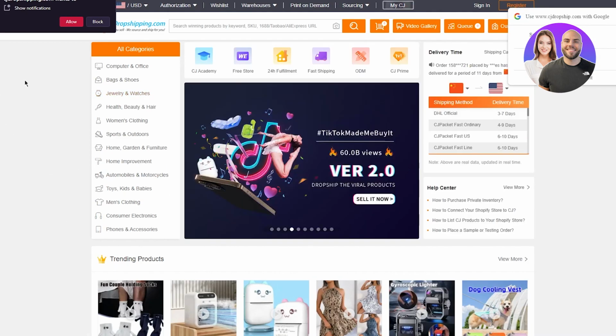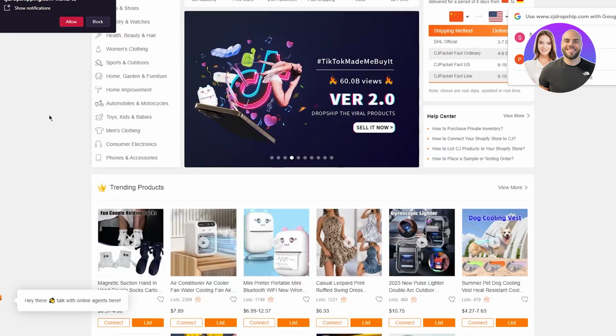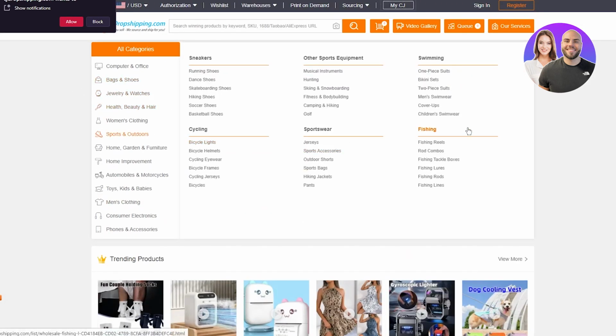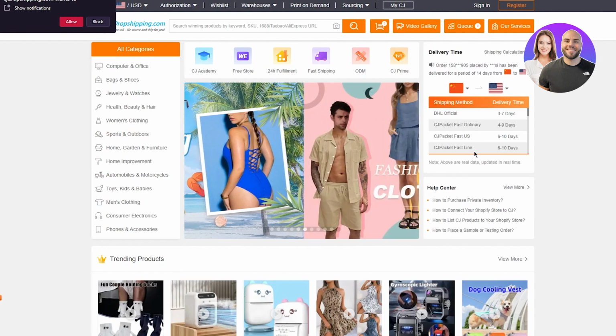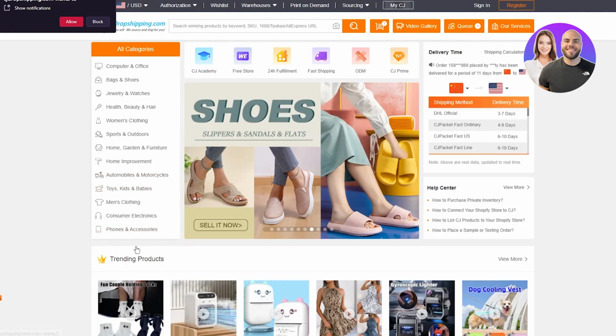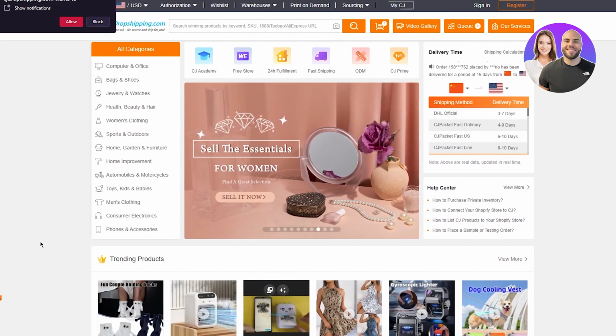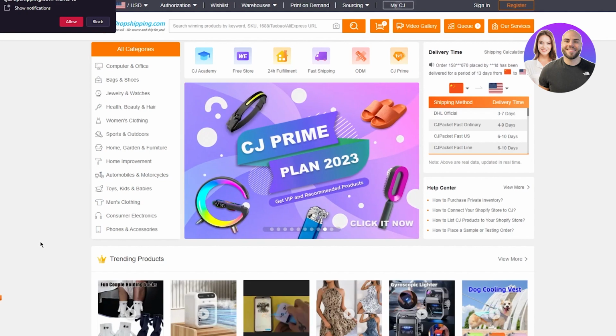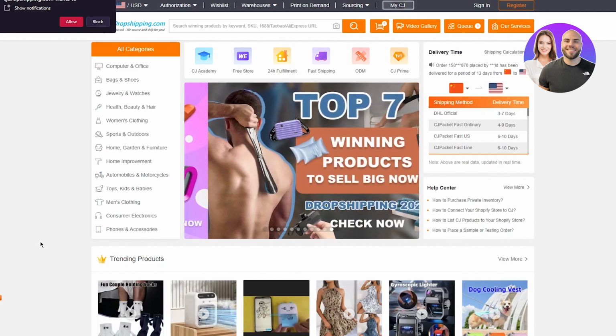And I recommend them over Alibaba, and the reason for that is because you can see on the right hand side over here, they have different shipping methods as well, and you can get products to customers between 3 to 7 days, so that's pretty fast. However, if you do use Alibaba, sometimes it can take a little bit longer, and customers get a little bit annoyed that they might start sending you some emails asking where the product is, or you might get a lower star rating on eBay, which I will go over in a moment. So I recommend to start using CJ Dropshipping when you're starting off.